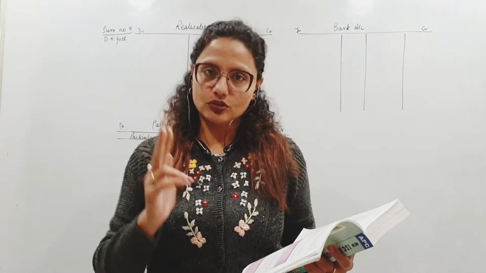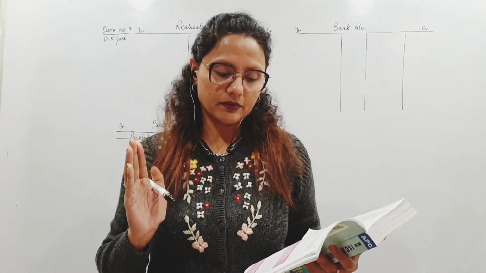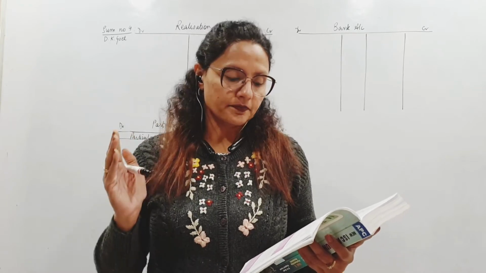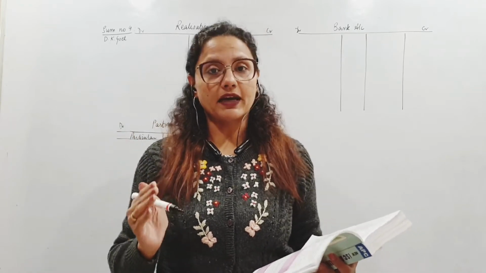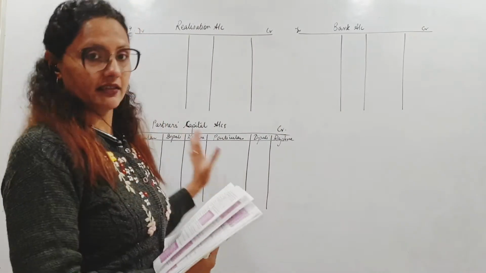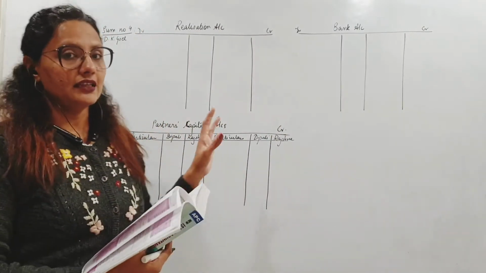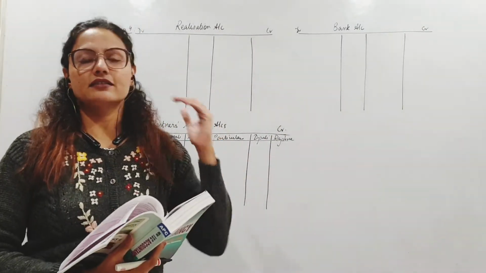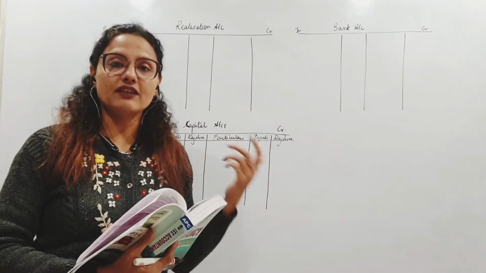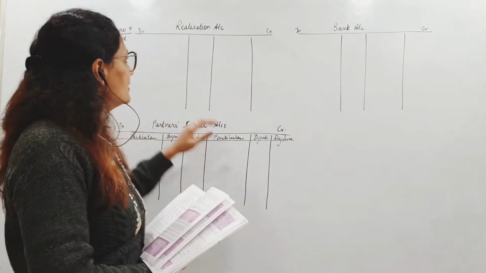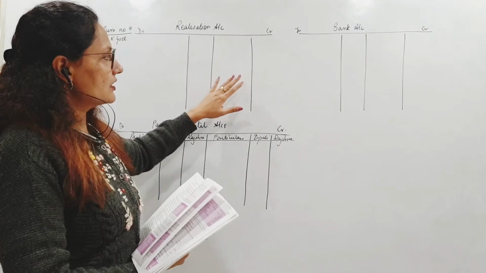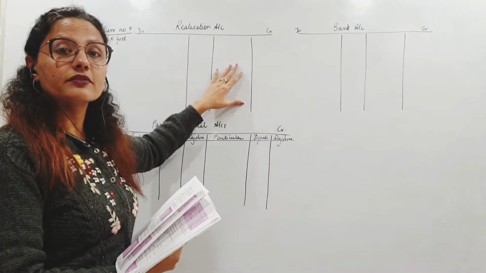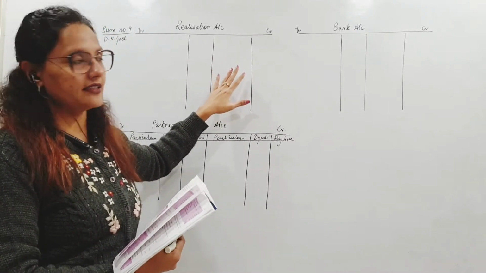You have been asked to close the books of the firms by preparing realization account, partners capital accounts, and the bank account. And that is what I've made here. Okay? These are the three. In the last video also, see the link is given in the description box, children, if you haven't seen the earlier video. Ye realization account banana hai. This is for finding out profit or loss on realization.